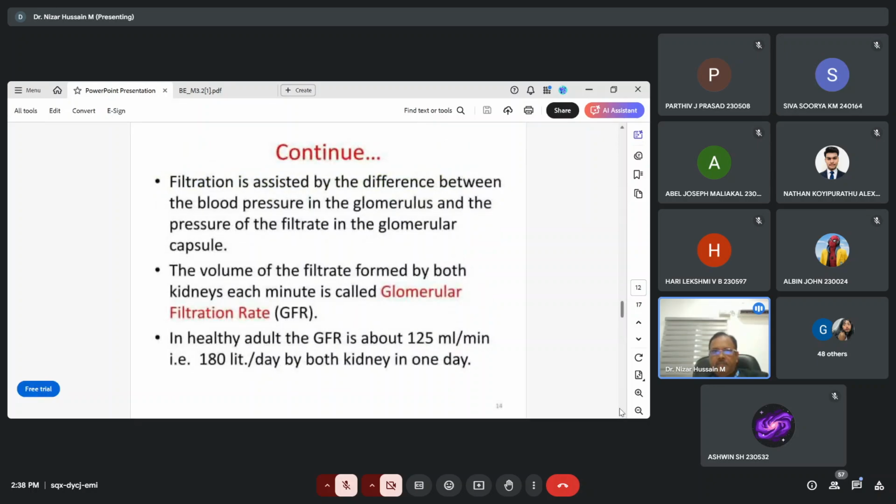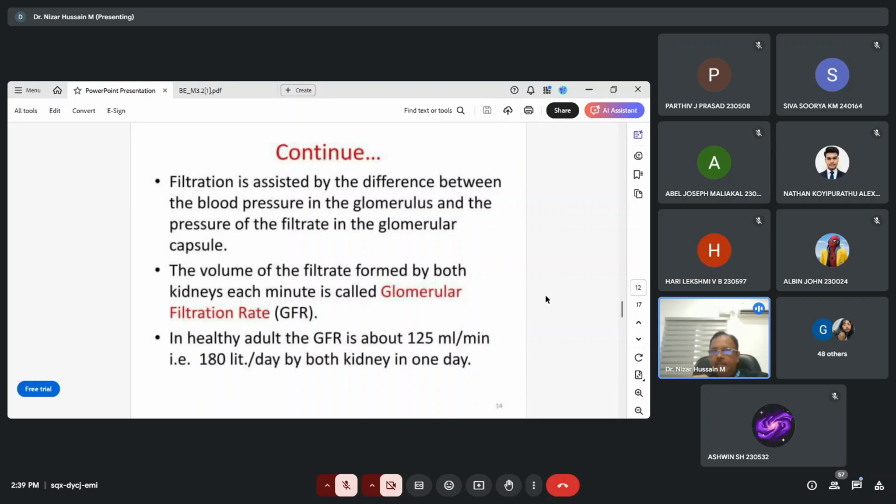The filtration is assisted by the difference between the blood pressure in the glomerulus and the pressure of the filtrate in the glomerular capsule. Due to the pressure difference, the filtration takes place. Then the volume of filtrate formed by both kidneys each minute is called the glomerular filtration rate, or GFR. If we want to diagnose, then we take this GFR.